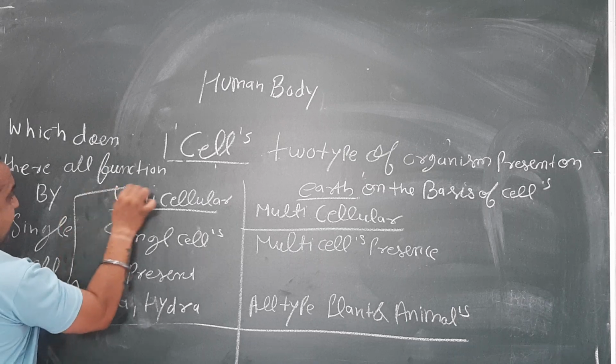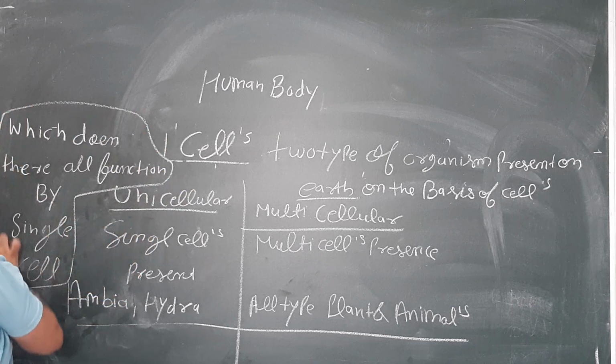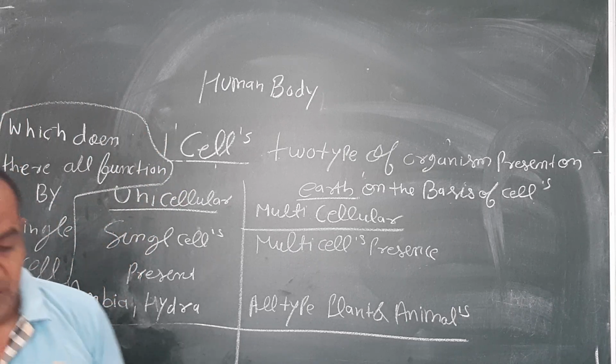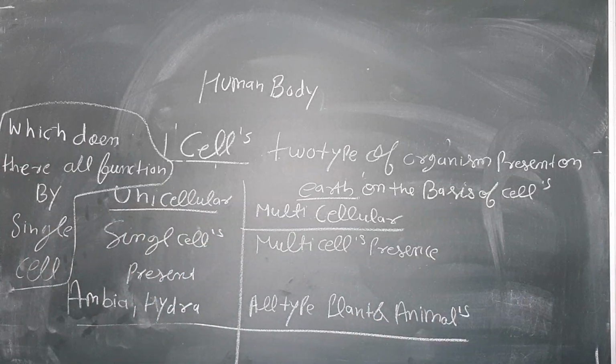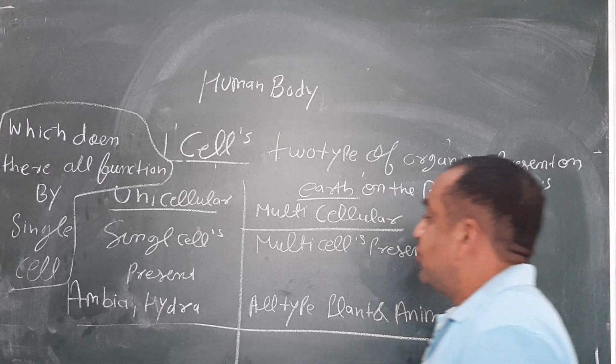That is known as unicellular. I will just repeat the definition: the organism which does all its functions by a single cell is known as unicellular.